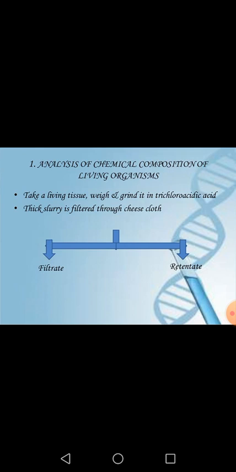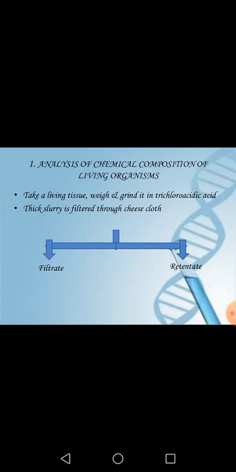Initially we have to take a living tissue, then we have to weigh it, then we have to grind it. While grinding it, we have to use a liquid in which the grinding process will take place, and this fluid is called trichloroacetic acid.